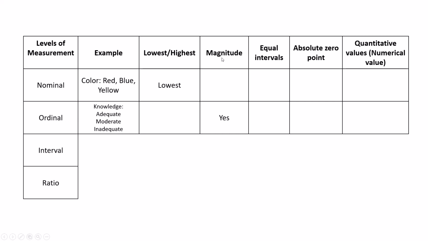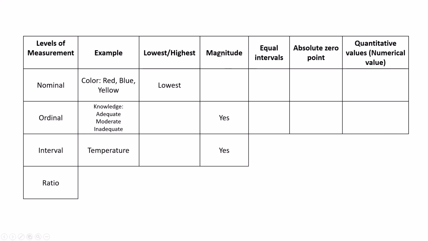It means it shows the magnitude of the values. That's why it comes under ordinal. Next is interval. In interval, temperature we can say. Temperature here also comes between lowest and highest. Then magnitude is there. It shows if high temperature, then moderate temperature, then low temperature. Like that we can arrange. So that's why magnitude is there. In temperature, we can arrange order-wise also. If high temperature, then moderate temperature, then low temperature. Like that we can say.